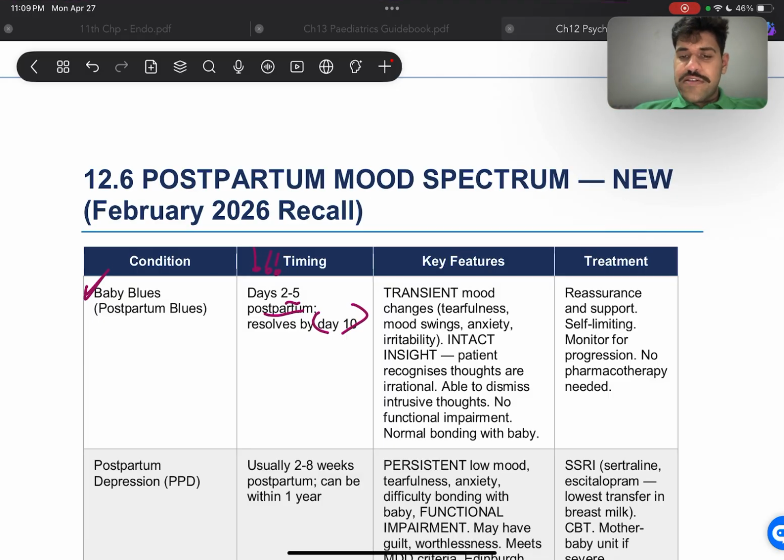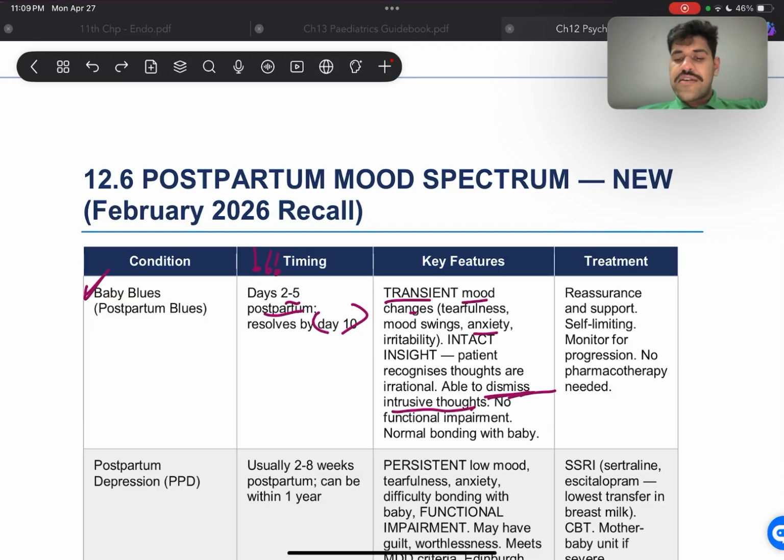All right, features are going to be transient mood changes, anxiety, irritability, and intact insight. So the patient has intact insight, so they know what's going on, and the patient recognizes thoughts are irrational, and is able to dismiss intrusive thoughts. Most important is that they're able to dismiss those intrusive thoughts. No functional impairment, and normal bonding with the baby. Now this is more important, because their bonding is how it's going to affect the growth of the baby and the outcome of their relationship with the family as well.